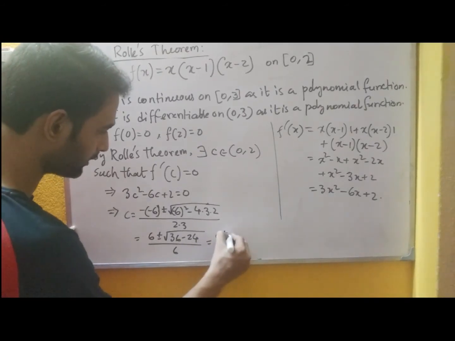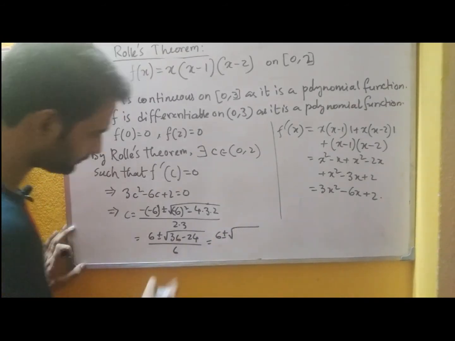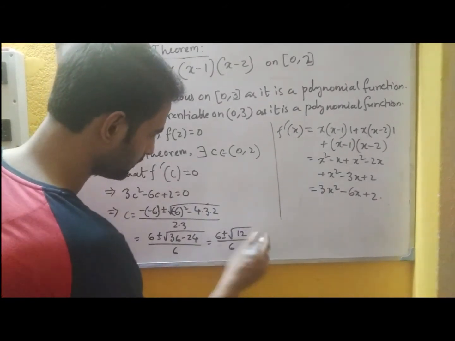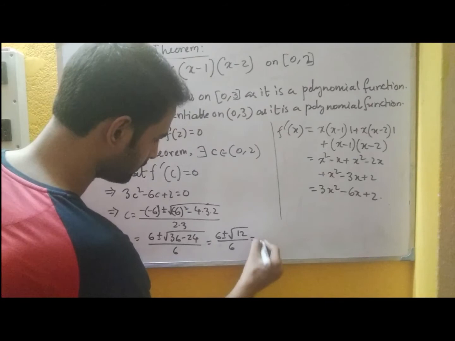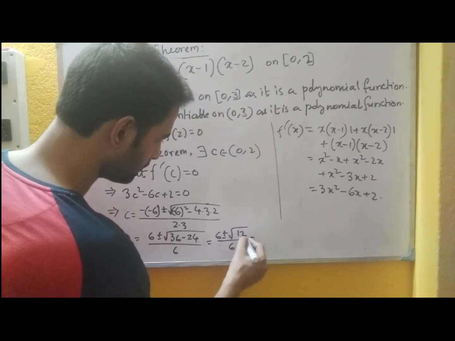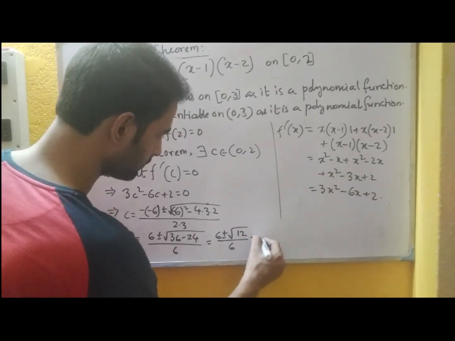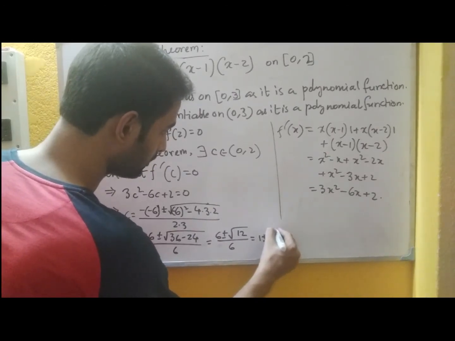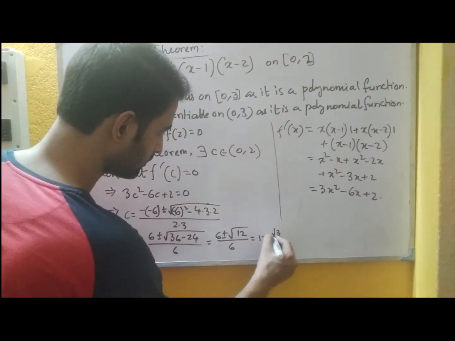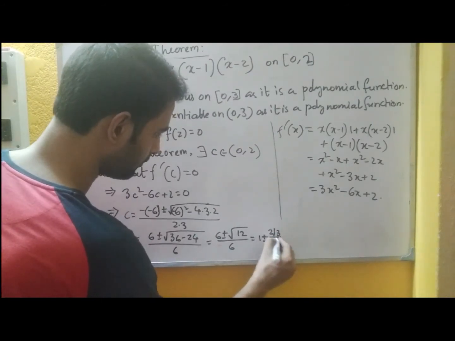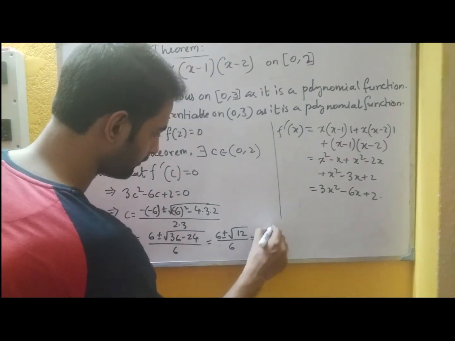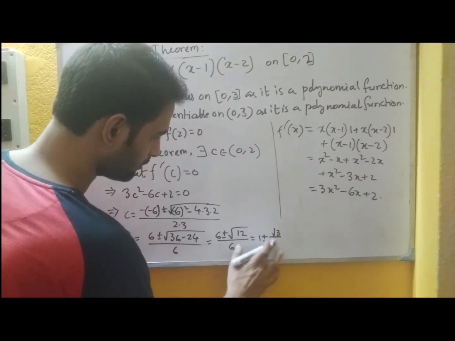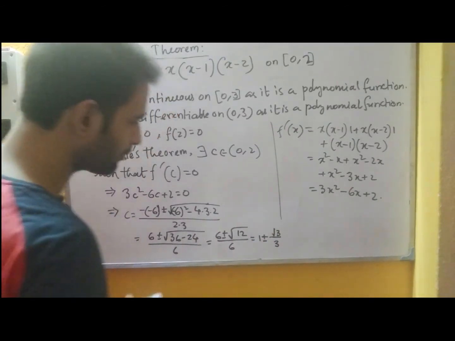That means 6 plus minus root 12 by 6. Root 12 means 2 root 3. So 1 plus minus 2 root 3 by 6. If you cancel 2 and 6, it should be root 3 by 3.